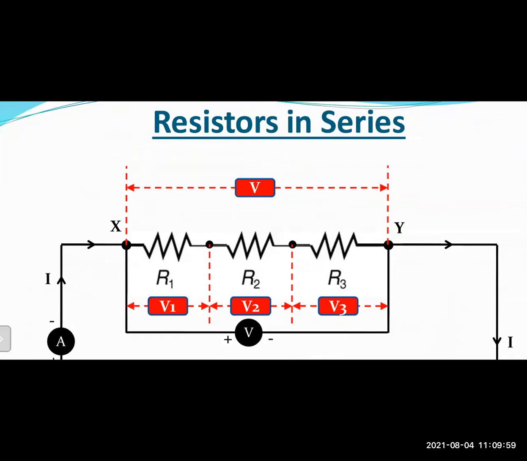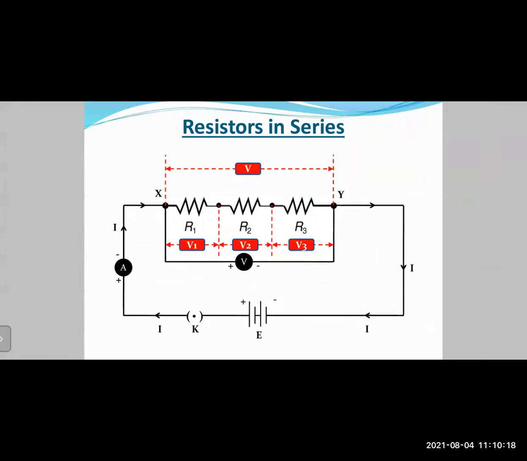Now we can attach the voltmeter between the points of resistor R1. Then we can remove the voltmeter and attach it across resistor R2. The voltage across resistor R2 will be V2. Then the voltage across resistor R3 will be V3. Right? We can just remove and connect the voltmeter.